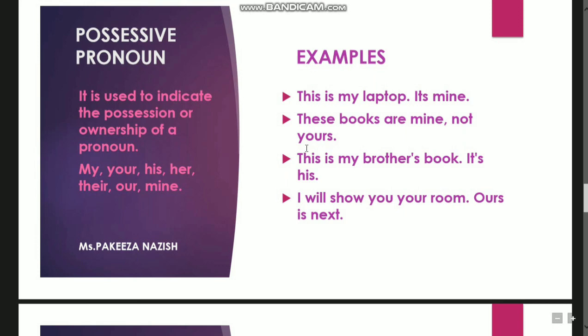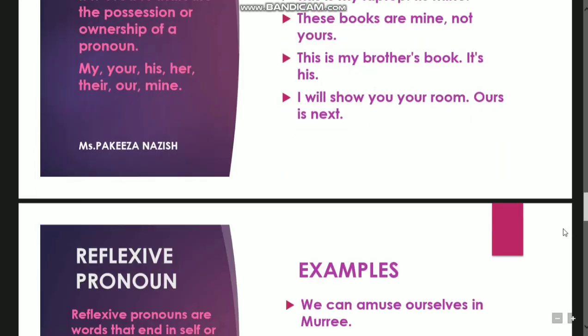I can say this is my bedroom, that is your classroom, it is our school, Rawalpindi is our city, Pakistan is our country. Those words, your, his, her, my, mine, their, are all called the possessive pronouns, right? This is my brother's book, it's his. I will show you your room. Ours is next. So ours is again a possessive pronoun.